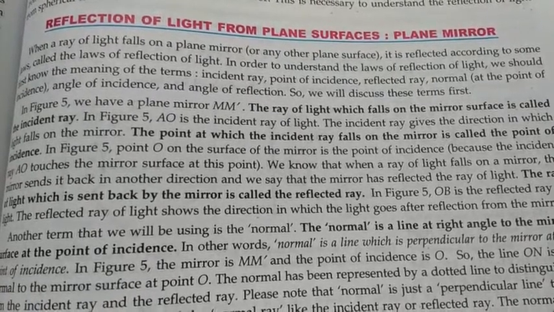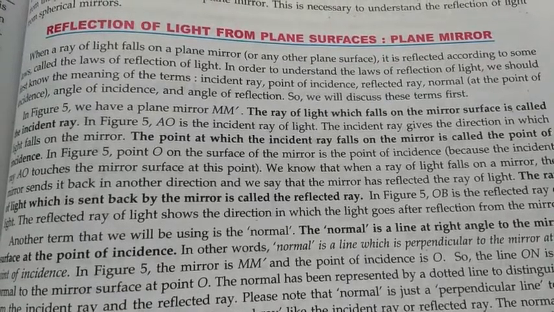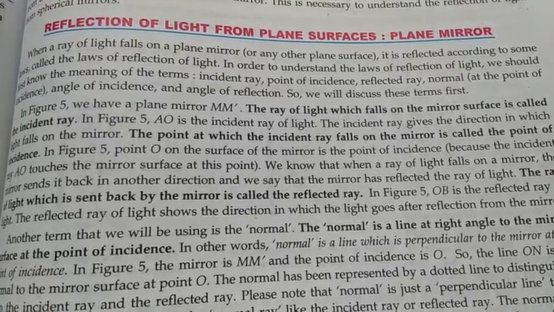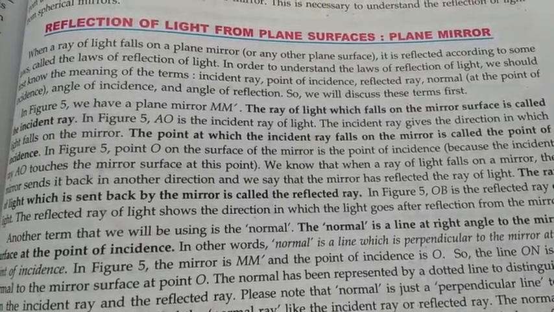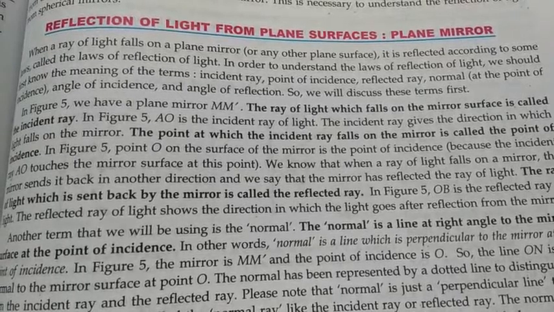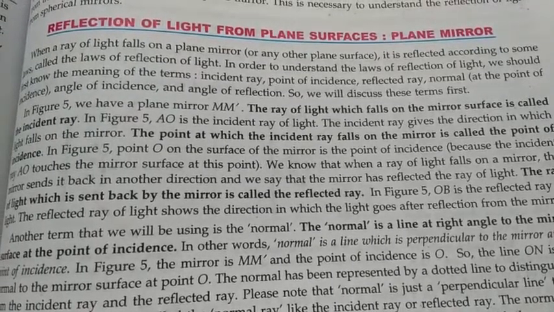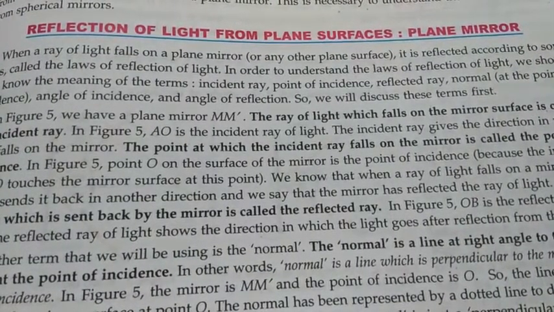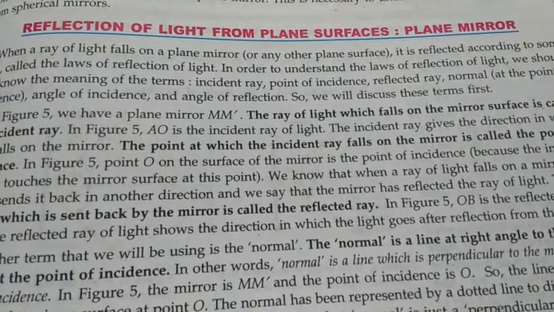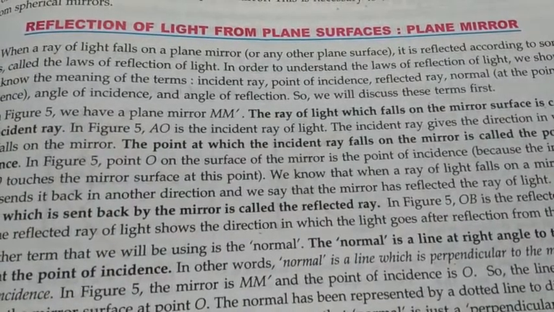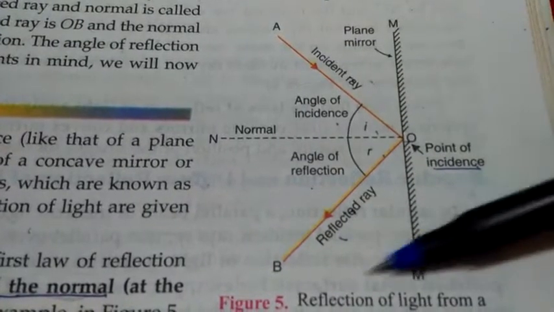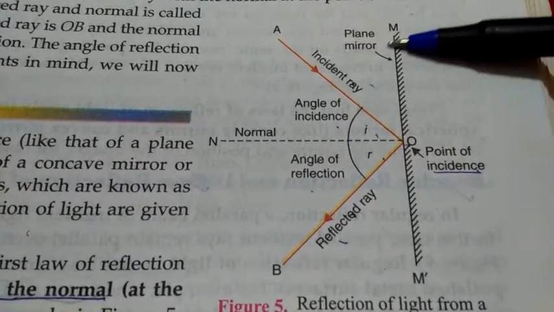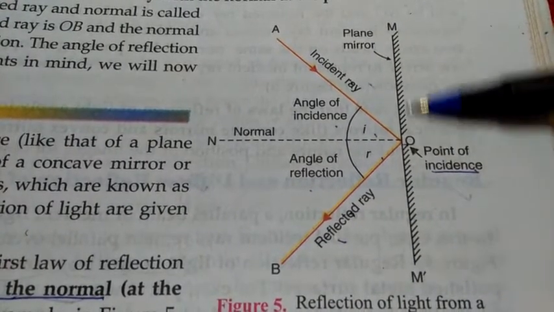In the previous lecture, we discussed reflection, the nature of light, how reflection takes place, and how we can see different objects with the help of the reflection of light. Now, in today's lecture, we are going to discuss reflection of light from a plane surface, and for that surface we will use a plane mirror. Here in front of you, you can see a diagram of reflection of light from a plane mirror, and M dash, this is one mirror.